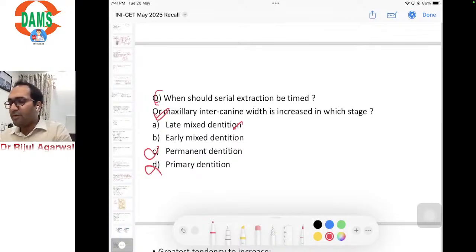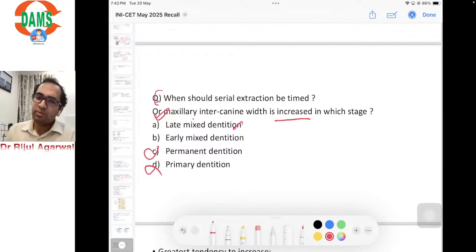So it's timed at late mixed dentition. Giving the second variety, maxillary intercanine width is increased in which stage, would have been more appropriate. If the first variety, when should serial extraction be timed, came, then late mixed dentition is the answer.